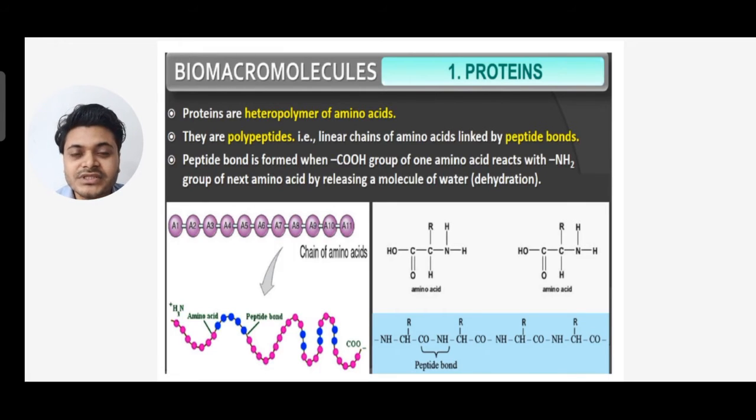In an amino acid, if the carboxylic group is more, it forms an acidic amino acid, and if the amino group is more, then it is a basic amino acid.